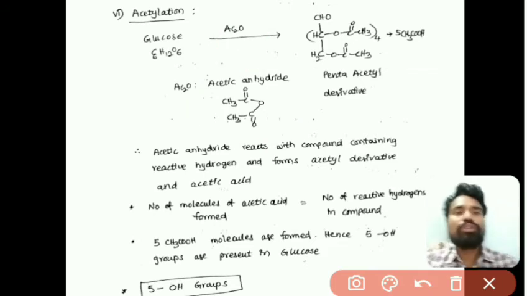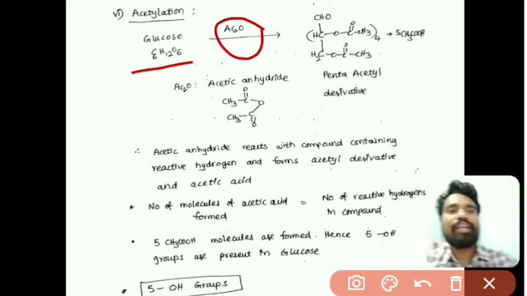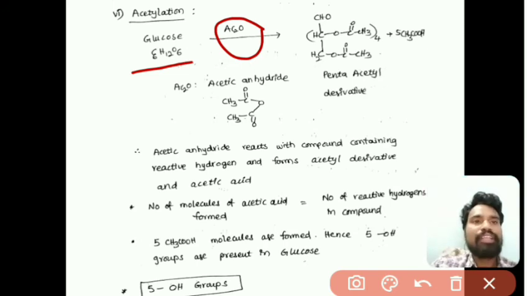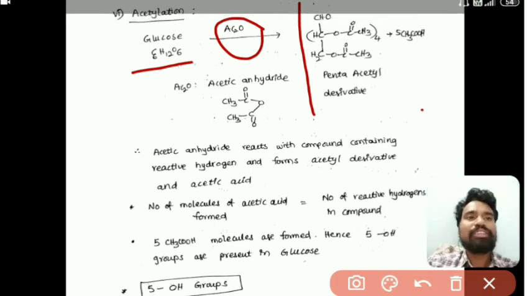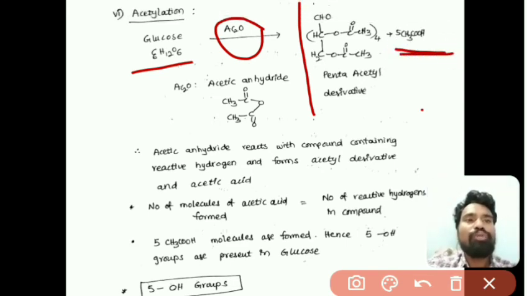So when glucose is reacted with acetic anhydride, there is a formation of pentaacetyl derivative and 5 moles of acetic acid are formed, right.